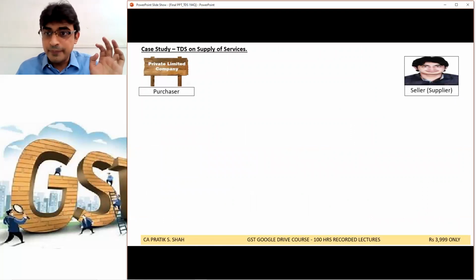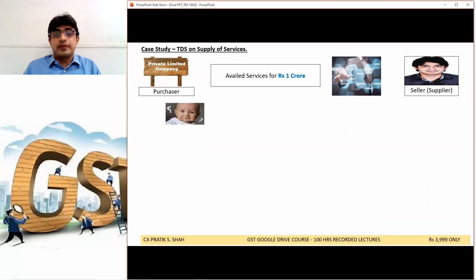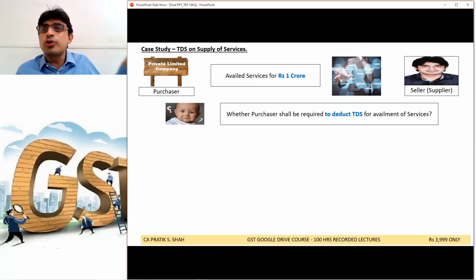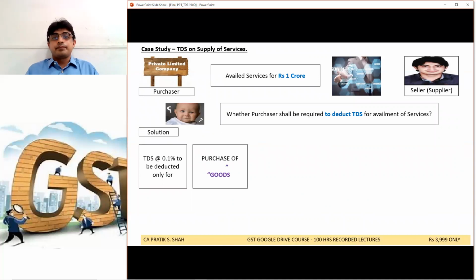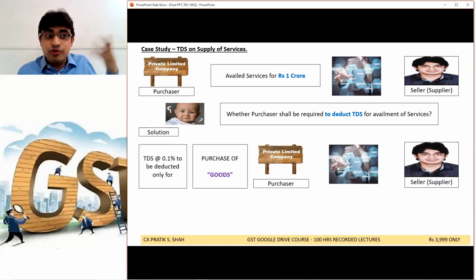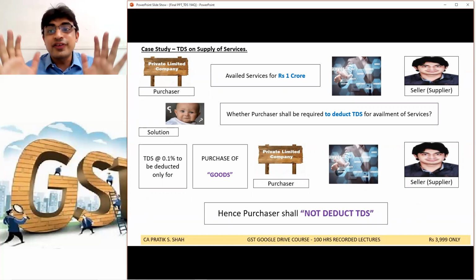Next case study. TDS on supply of services. Now this is a company. It took services from me. Say I'm a chartered accountant. I give services to this company, 1 crore rupees. Whether the purchaser shall deduct TDS, it is above 50 lakh, and assume turnover of the company is about 10 crore. Will TDS be applicable? Listen. TDS at the rate of 0.1% is applicable only on the purchase of goods. In the given case, what I have supplied is services. Hence, in this case, TDS is not applicable.